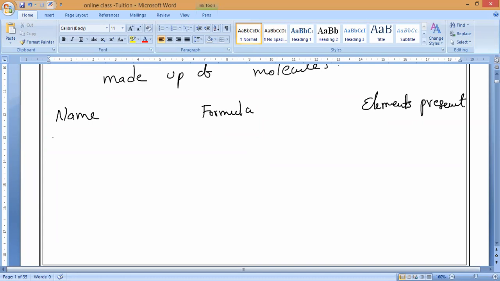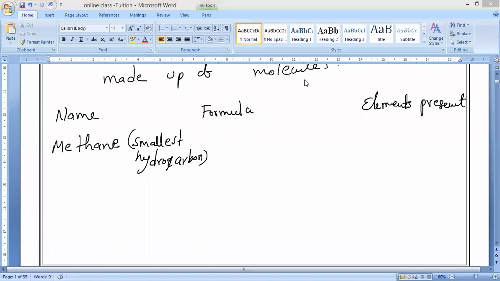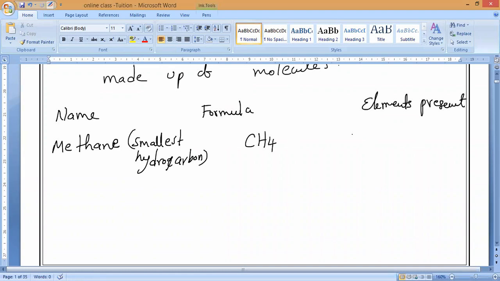For example, the best one, methane. This is the smallest hydrocarbon. Chapter number 4 you will study. Just remember hydrocarbon. So what is the formula? Methane formula: CH4. Now tell me what are the elements present here? Carbon and hydrogen. That is what you should understand.